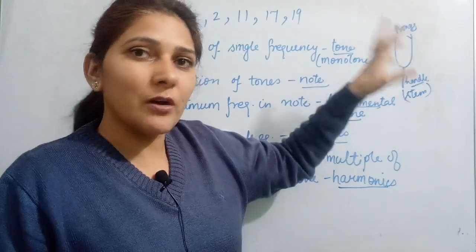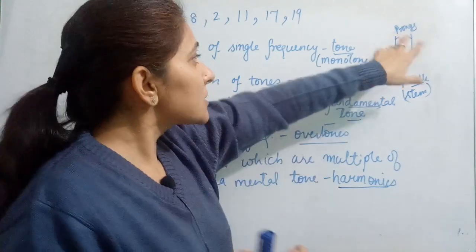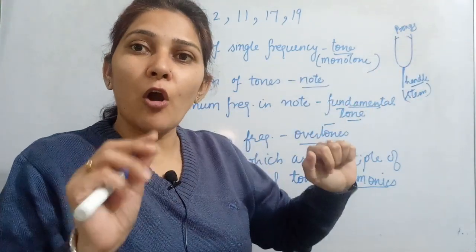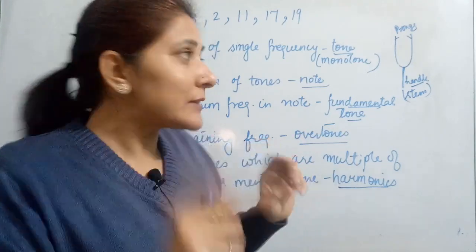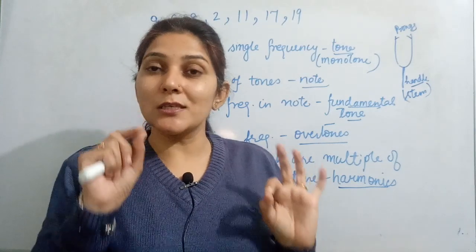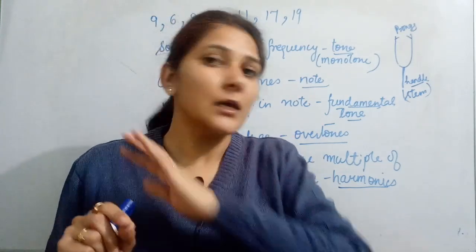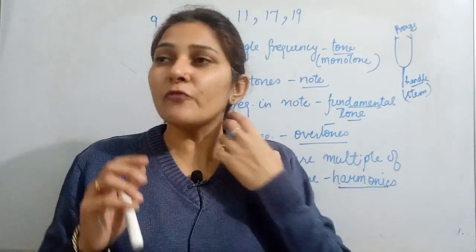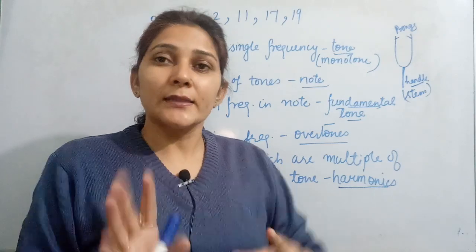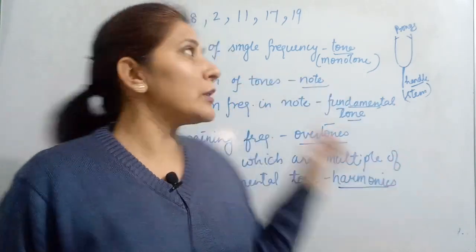So how will this work? When you strike the prongs with the rubber pad, these prongs vibrate and are able to produce sound of single frequency, and that is known as tone or monotone. Only tuning fork is the instrument which is able to produce sound of one single frequency, rest no one. Whenever we are talking about some other sounds other than this tuning fork, that means there is not only one tone, there is a set of frequencies this way.